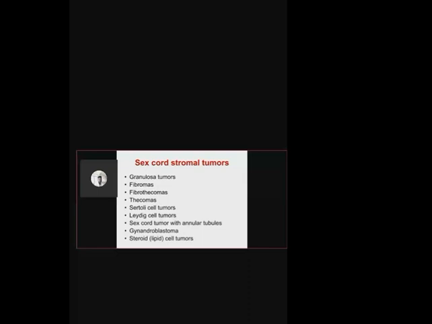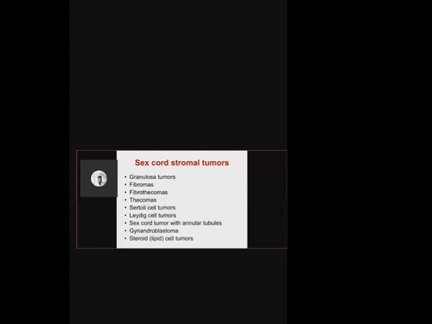Now the next classification according to WHO is sex cord stromal tumor. In sex cord stromal tumor, you have granulosa tumor. You have fibromas. Typically, it shows that it is arising from the stromal tissue. Then you have fibrothecomas and thecomas. So here, fibrothecoma is again a combination of fibroma and thecoma. Both the components will be there: fibrous as well as thecoma, which means lipid-containing cells.